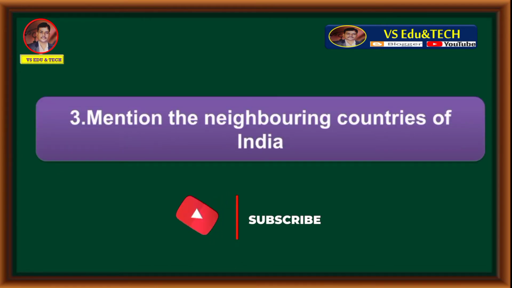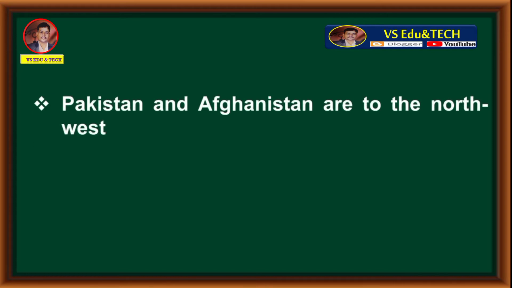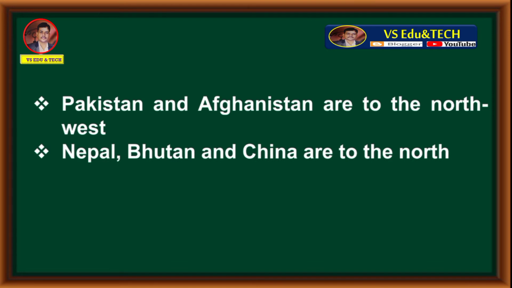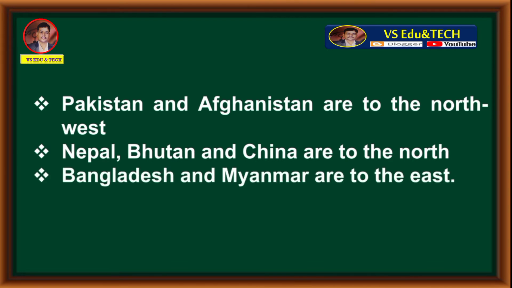Mention the neighboring countries of India. Answer is, Pakistan and Afghanistan are to the northwest. Nepal, Bhutan and China are to the north. Bangladesh and Myanmar are to the east.